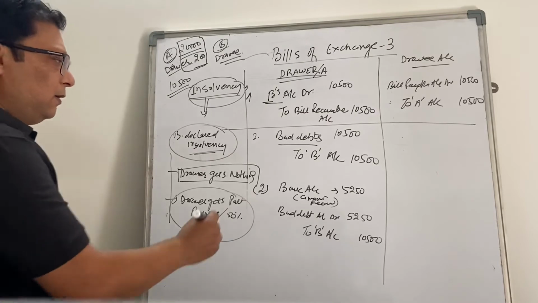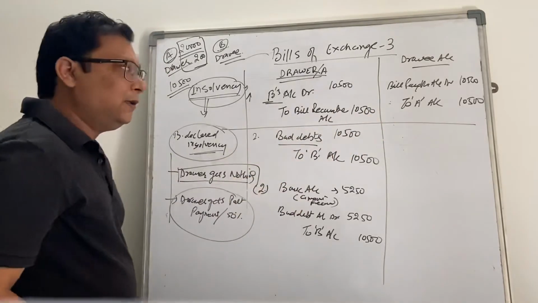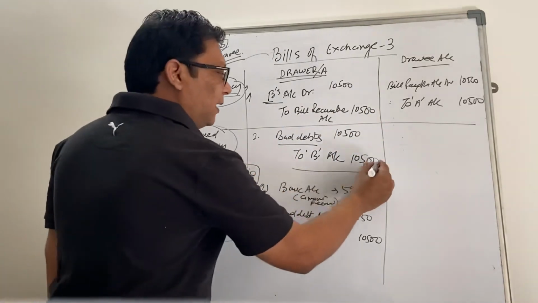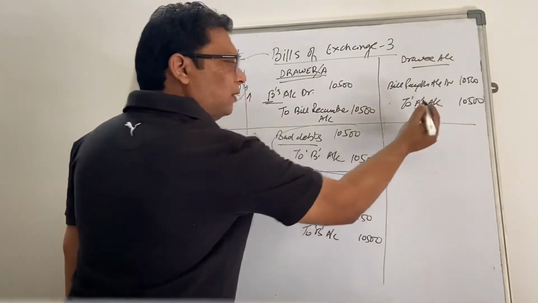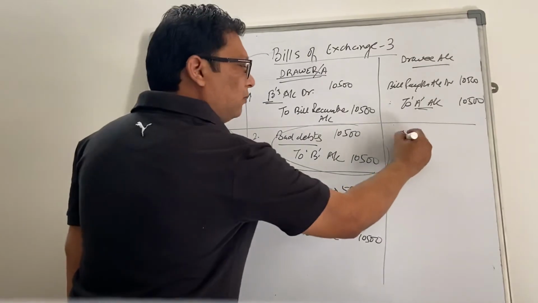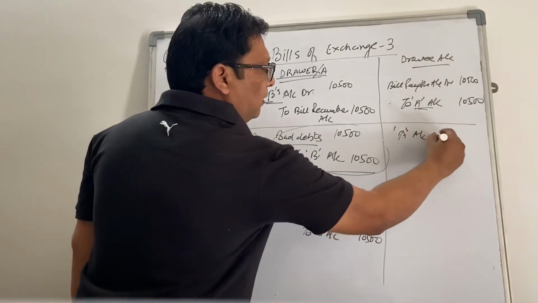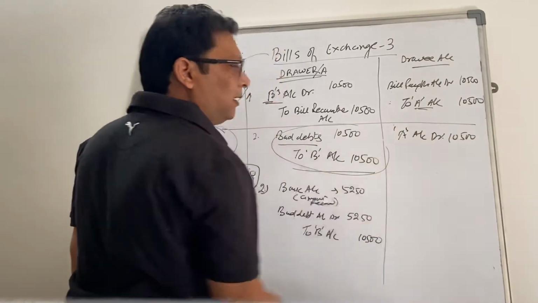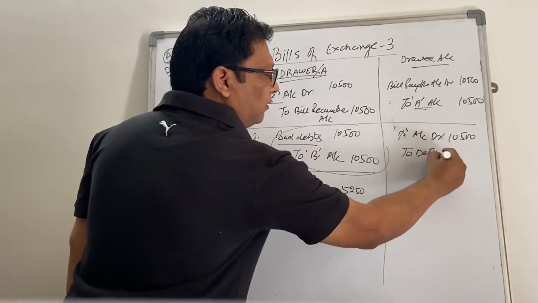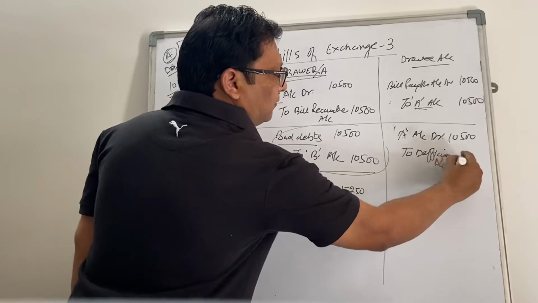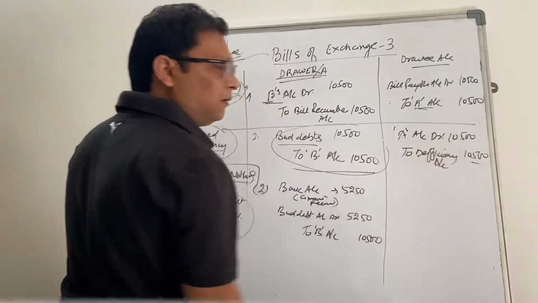And how are these entries reflected in the books of the drawee? If they are not paying anything, because they need not pay anything to A, then A's account debit 10,500 and credit will be given to deficiency account, right?